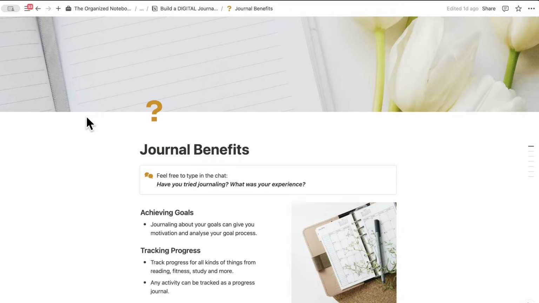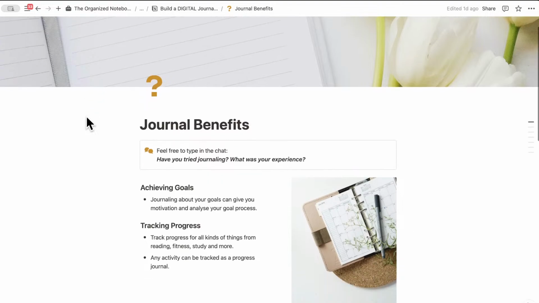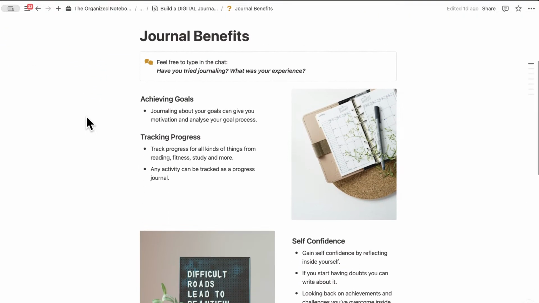So the first thing that's really beneficial for journaling is that it can really help you achieve goals. Journaling about your goals can give you motivation and help you analyze your goal processes. Just in general, writing things down can help you go through what's going on in your mind and figure out things that could help propel you forward.